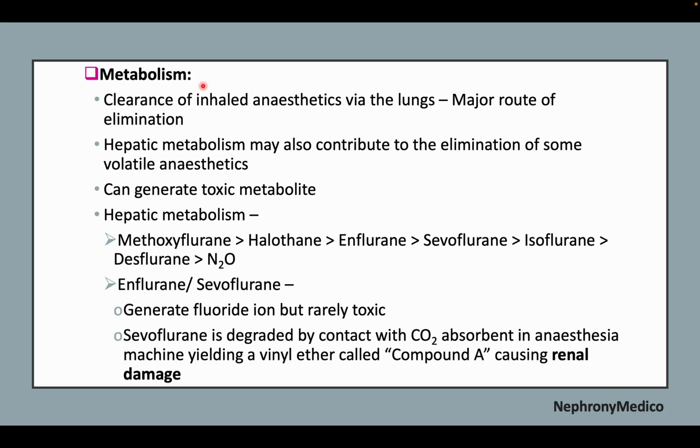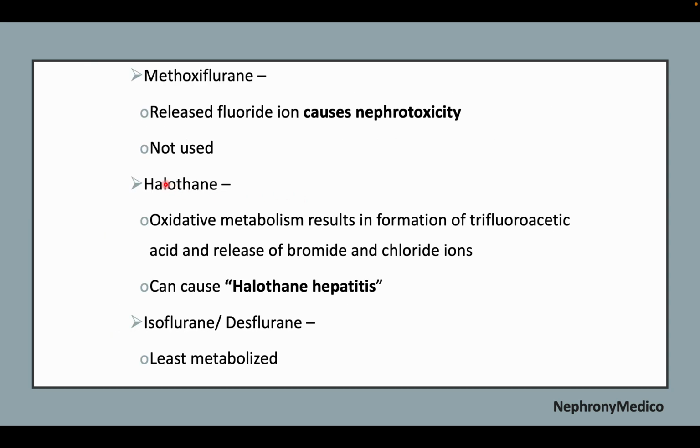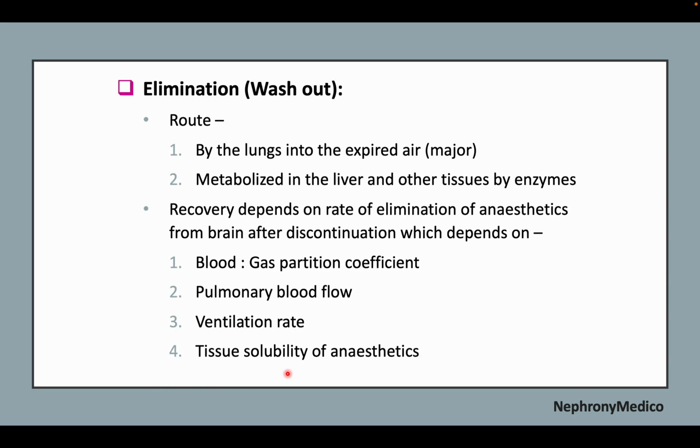Now, metabolism. Clearance of the inhaled anesthetic via the lungs is the major route of elimination. It can generate hepatic toxic metabolites. Methoxyflurane releases fluoride ion, which causes nephrotoxicity, so it is not used. Halothane can cause halothane hepatitis, and isoflurane and desflurane are least metabolized. Now, elimination is by lungs into the inspired air, expired air, or metabolized in the liver and other tissue by enzymes.